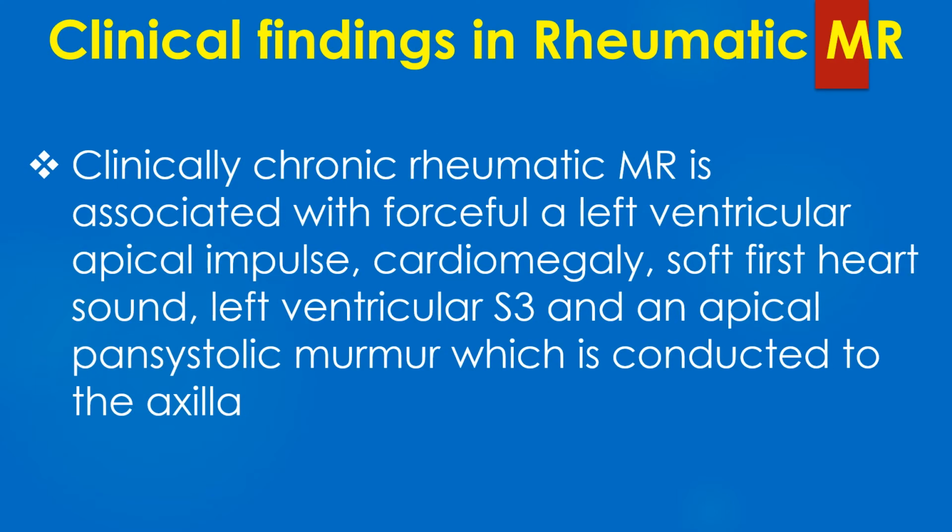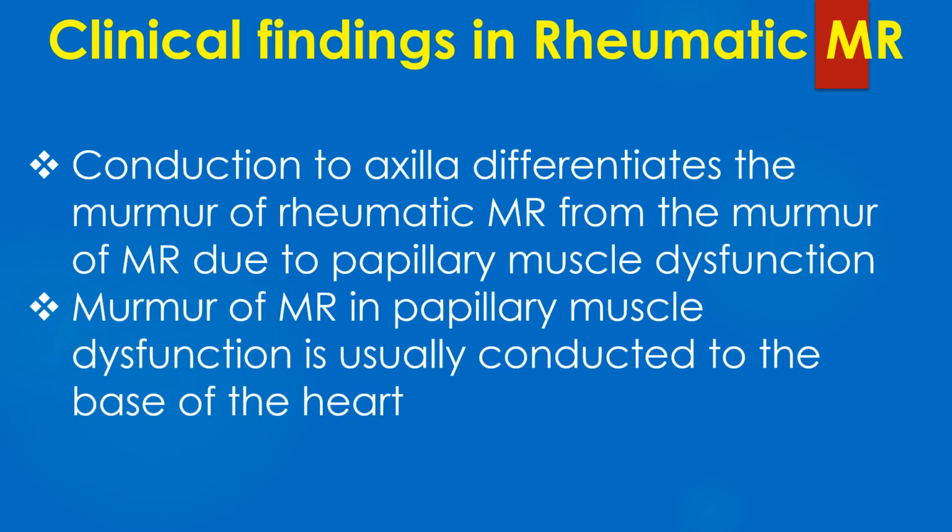Clinically, chronic rheumatic MR is associated with a forceful left ventricular apical impulse, cardiomegaly, soft first heart sound, left ventricular third heart sound, and an apical pansystolic murmur which is conducted to the axilla. Conduction to the axilla differentiates the murmur of rheumatic MR from the murmur of MR due to papillary muscle dysfunction. Murmur of MR in papillary muscle dysfunction is usually conducted to the base of the heart.